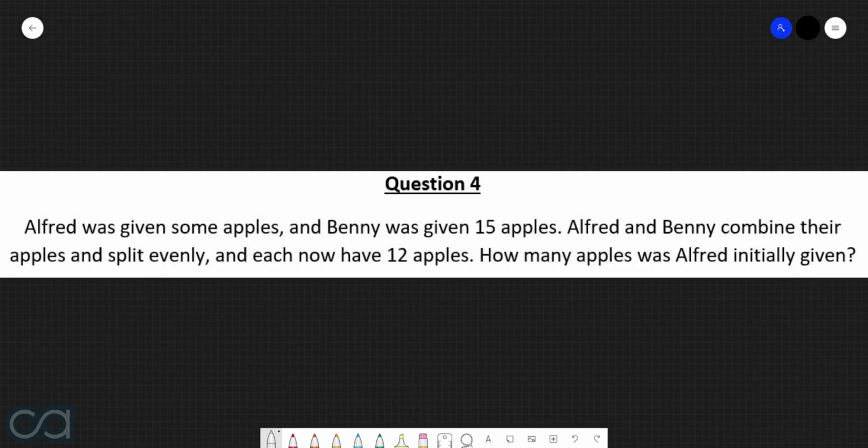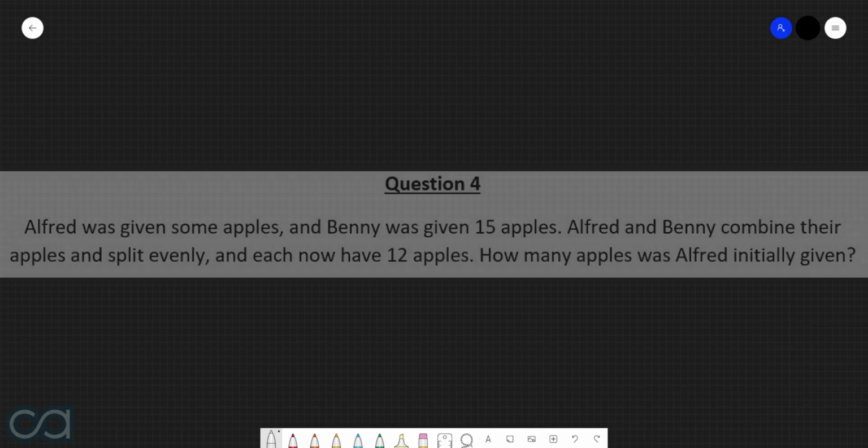Question 4. Alfred was given some apples and Benny was given 15 apples. Alfred and Benny combined their apples and split evenly, and each now have 12 apples. How many apples was Alfred initially given? Alright, so we're being asked to determine how many apples Alfred was initially given, so let's just give this a variable x. Now, we are being told that Alfred was given some amount of apples, and Benny was given 15 apples. They then combine the apples, split them evenly, and each now have 12 apples.